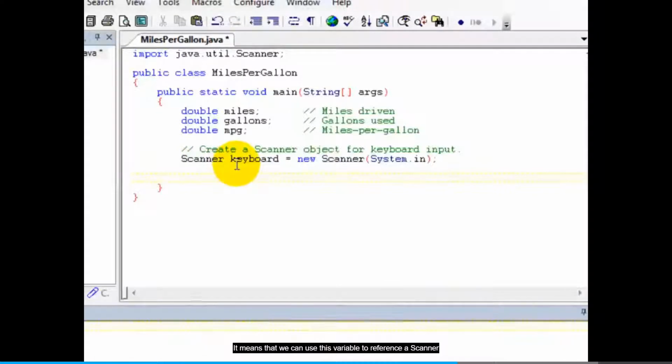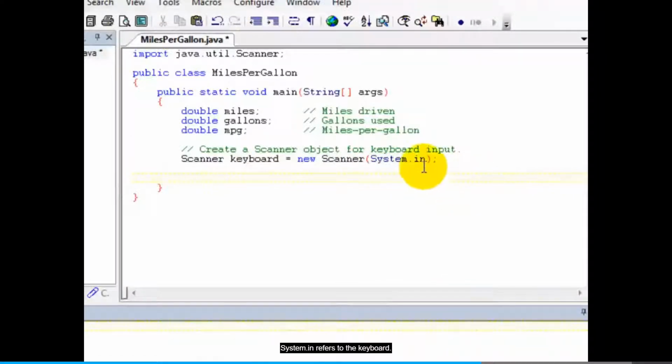And then the part over here on the right side of the equal sign uses the new statement, which actually creates an object in memory. We're creating a new Scanner object, and then inside the parentheses we're listing System.in. System.in is where this Scanner object will get the input that it's going to read. System.in refers to the keyboard.